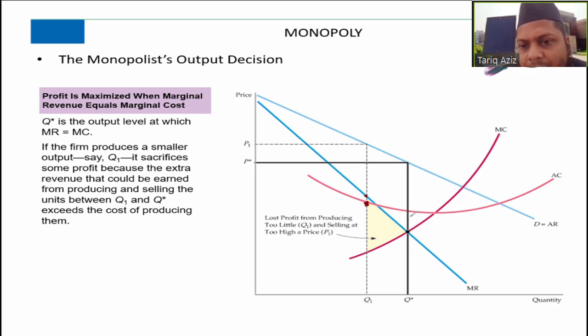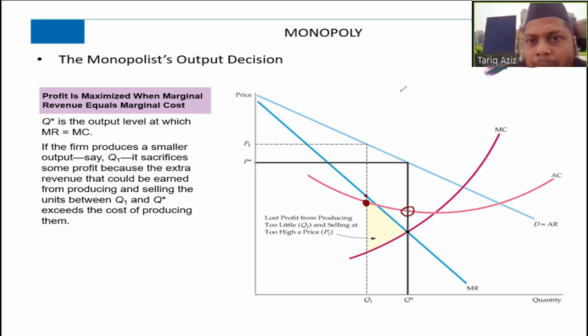At this point, average cost is slightly lower, and at this point, average cost is slightly higher. So if the average cost is low, the profit will be more.